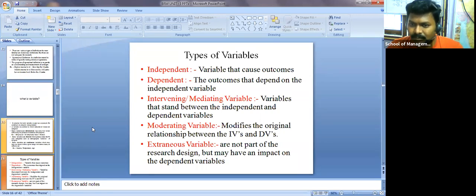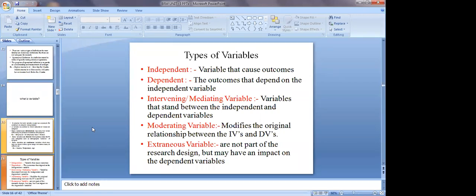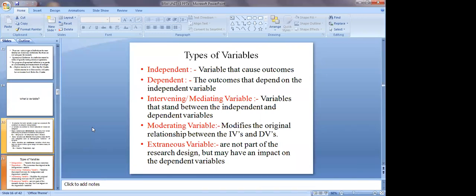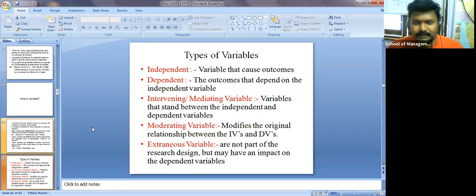Now suppose a particular person is smoking 10 cigarettes every day. Getting a cough is dependent on how many cigarettes he is smoking. Can any one of you tell me, is cough a dependent variable or independent variable? Dependent. Cough is a dependent variable on what?